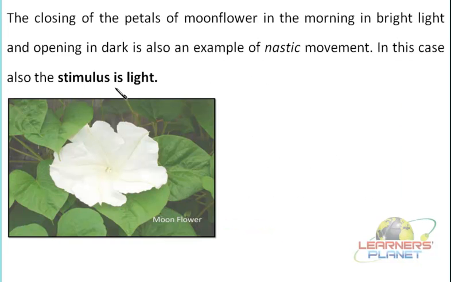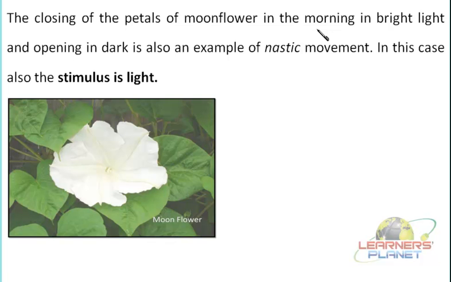Another example in which again the stimulus is light is shown in this particular picture. This is a picture of a moonflower. It is responding to the light, but in an opposite manner to that shown by the dandelion flowers. The petals close in the morning.